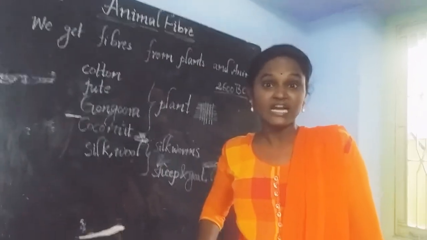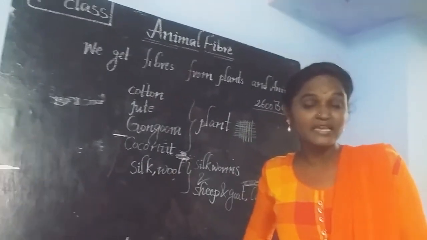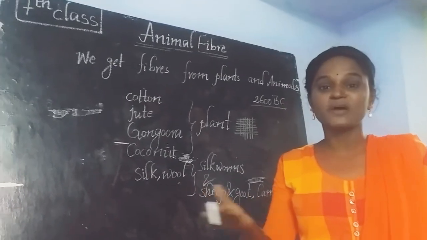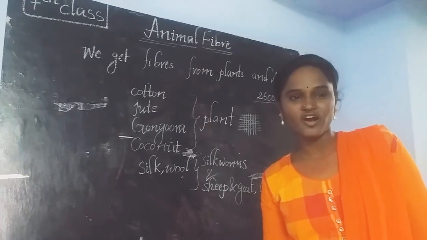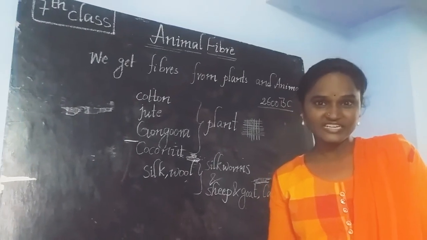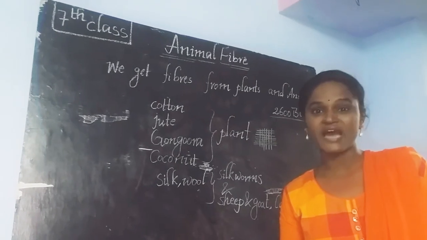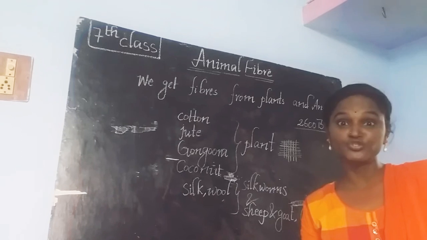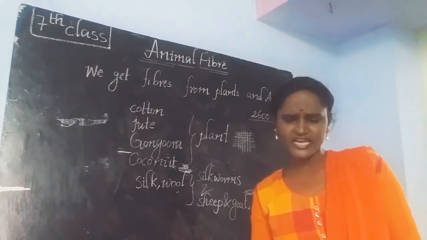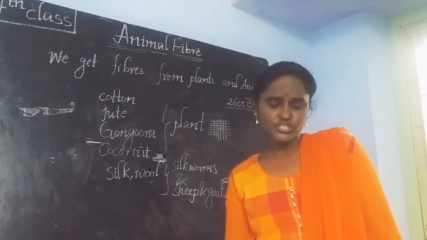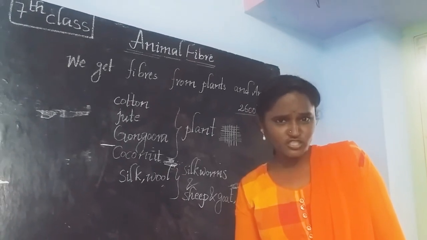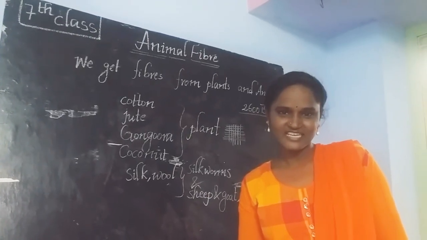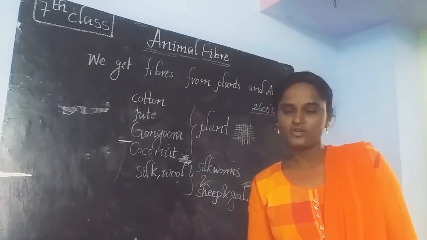You may have heard the words Kanchipattu sari, Dharmavaram sari, Banaras, and different varieties of names of what your mother wears on occasions like different traditional festivals. While attending marriage functions, she may wear different varieties of silk cloths which are very expensive. Are you able to get a silk sari which is very shiny and smooth within 500 rupees? That is not possible. Is it right? Yes, it is very, very expensive.